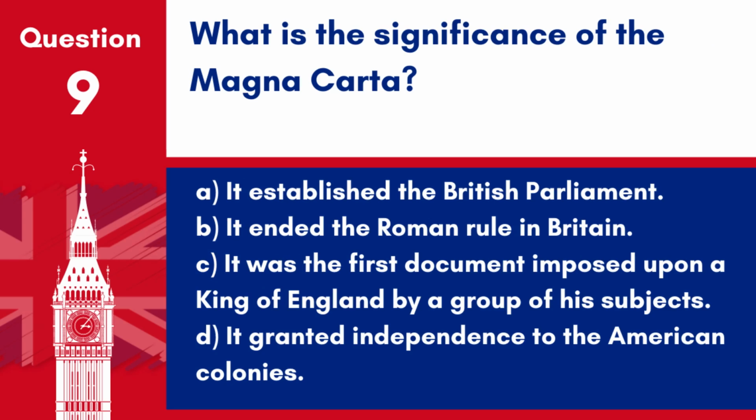Question 9. What is the significance of the Magna Carta? A. It established the British Parliament. B. It ended the Roman rule in Britain. C. It was the first document imposed upon a King of England by a group of his subjects. D. It granted independence to the American colonies. Answer. C. It was the first document imposed upon a King of England by a group of his subjects. The Magna Carta, signed in 1215, limited the powers of the king and laid the foundation for future legal principles.